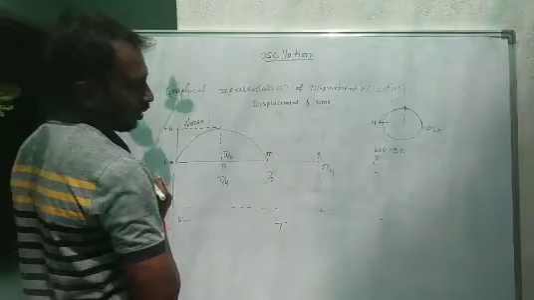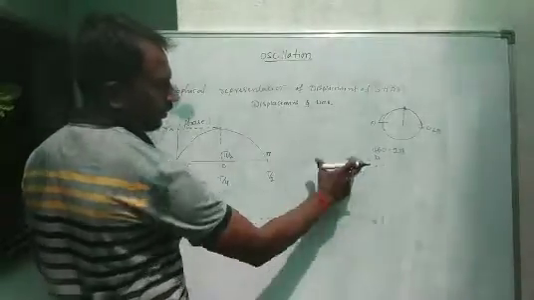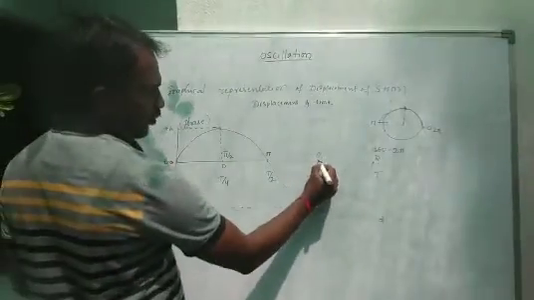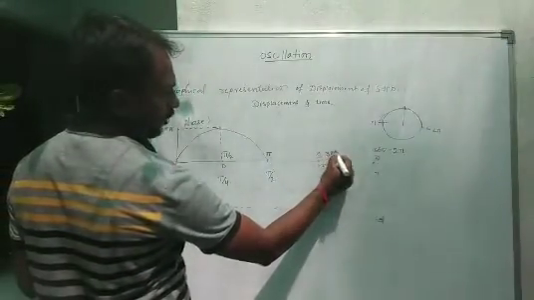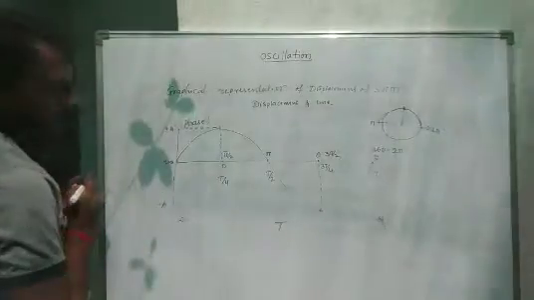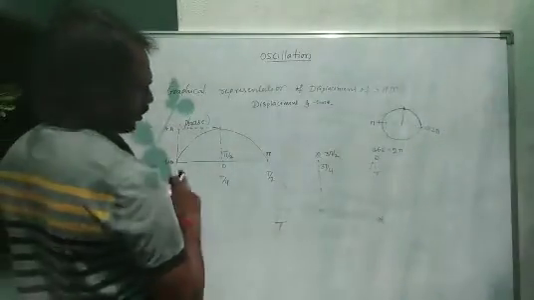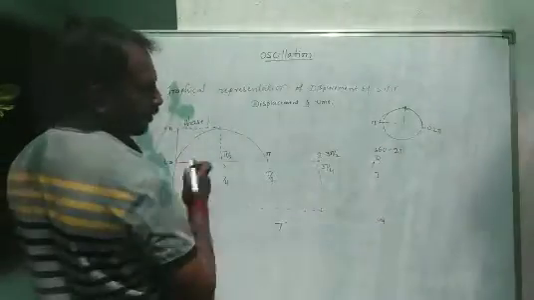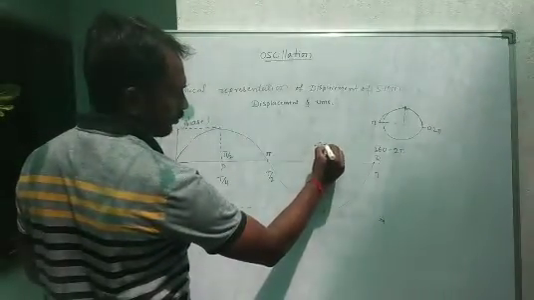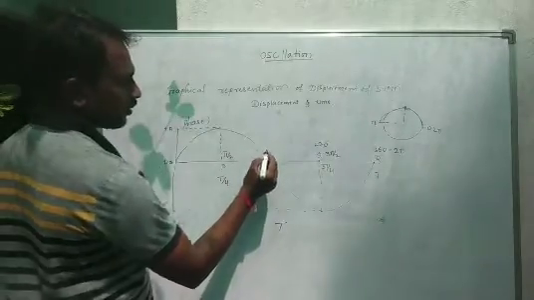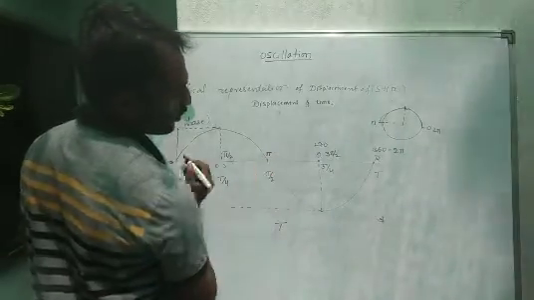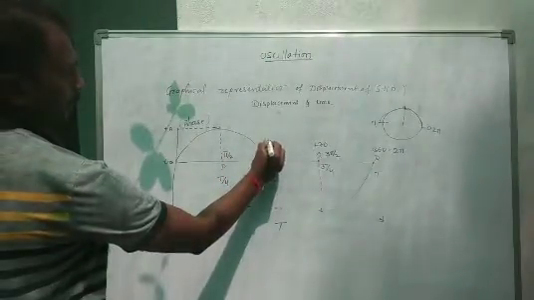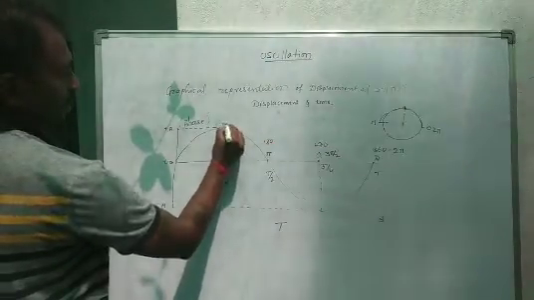And here we consider 3 pi by 2. So this position is 3 pi by 2. So the total one circle is 360, which means 2 pi, and here it is 270, here 180, and this one is 90.